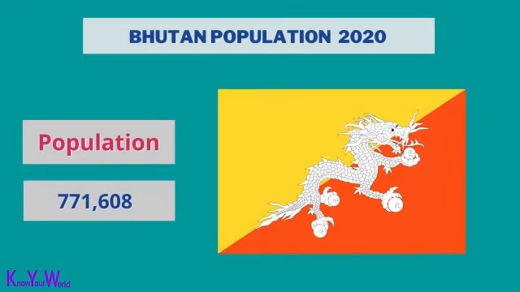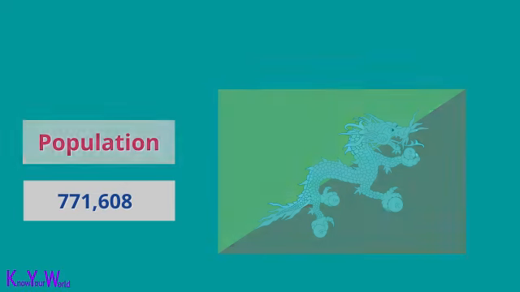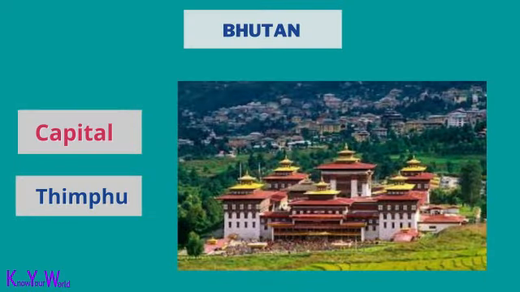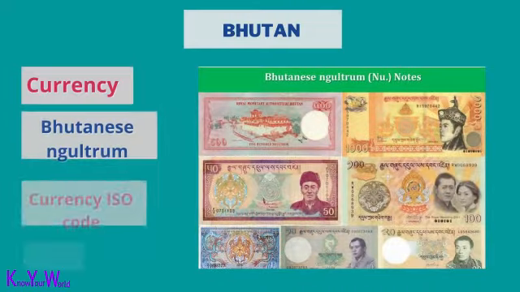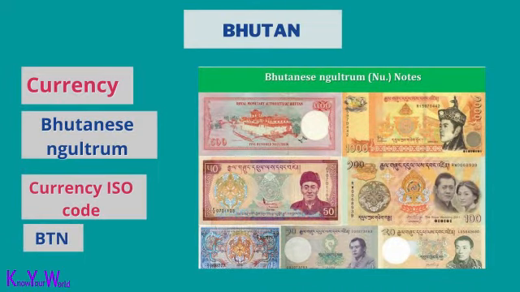Bhutan population is 771,608. The capital of Bhutan is Thimphu. Bhutan currency is the Bhutanese ngultrum. The ISO code of the Bhutanese ngultrum is BTN.